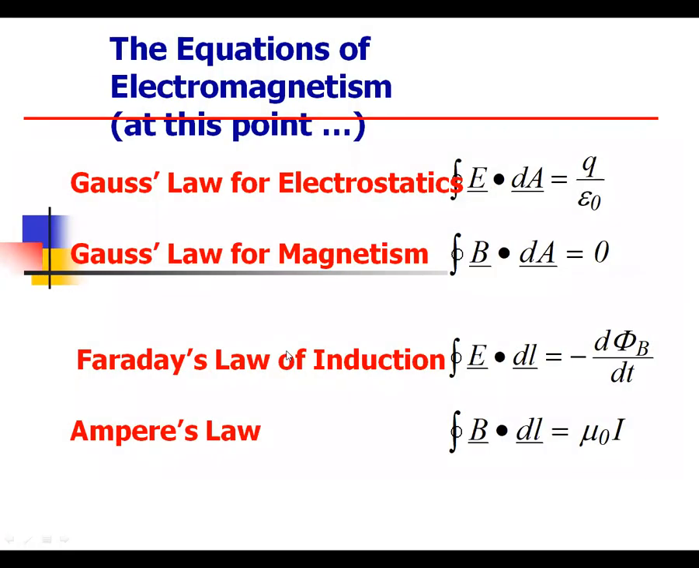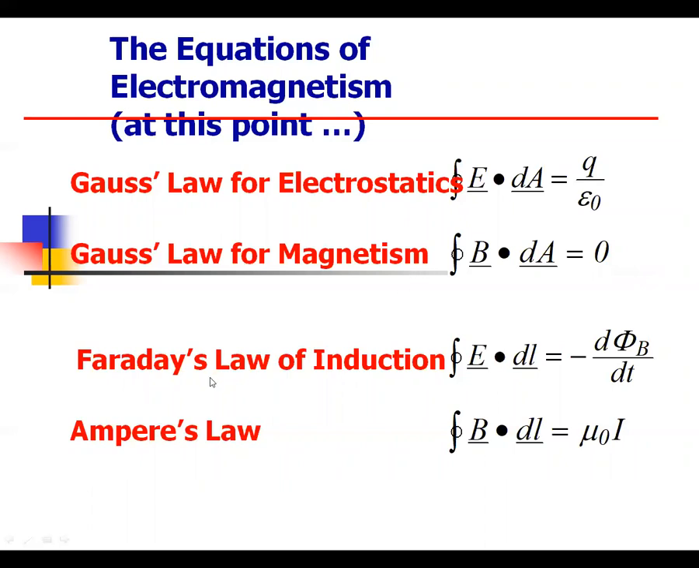So these are the equations of electromagnetism at this point. Gauss law of electrostatics, integral E dot dA, which is equal to Q by epsilon naught. So we have to see the application of Gauss law. Gauss law for magnetism, integral B dot dA, which is equal to 0. B is known as magnetic field intensity, E is known as electric field intensity. These are two similar equations in the form of electric field and magnetic field.